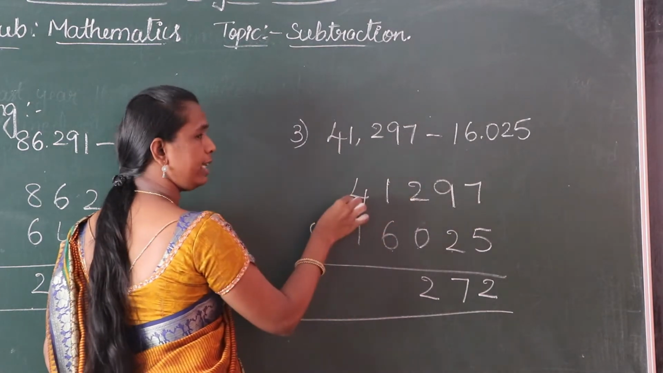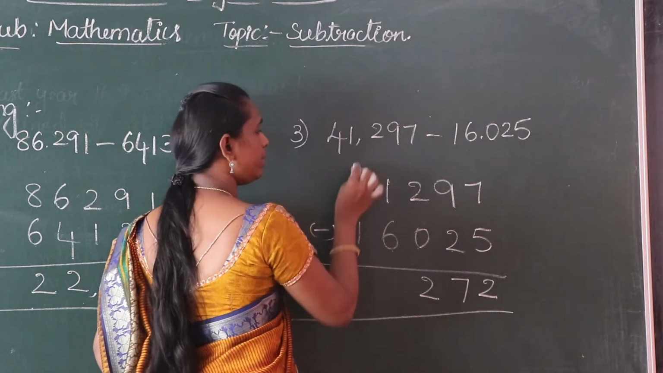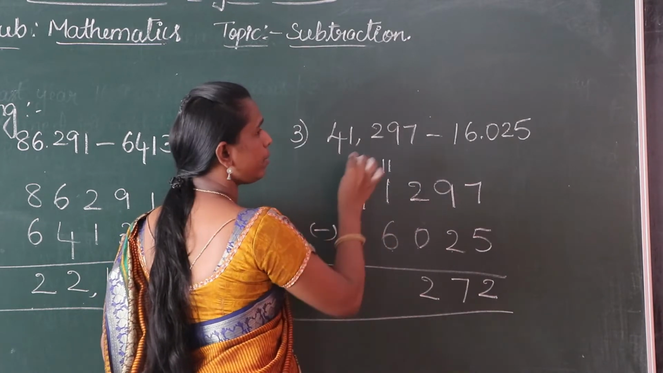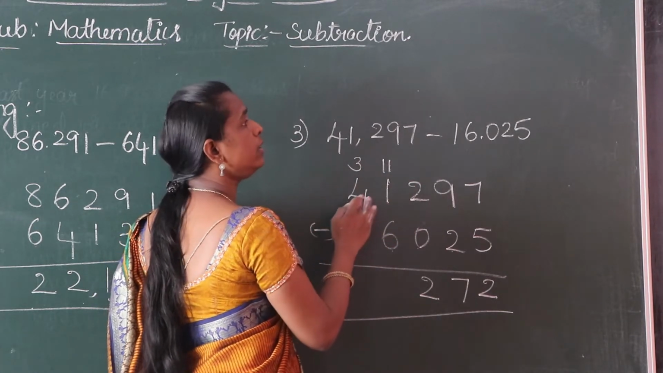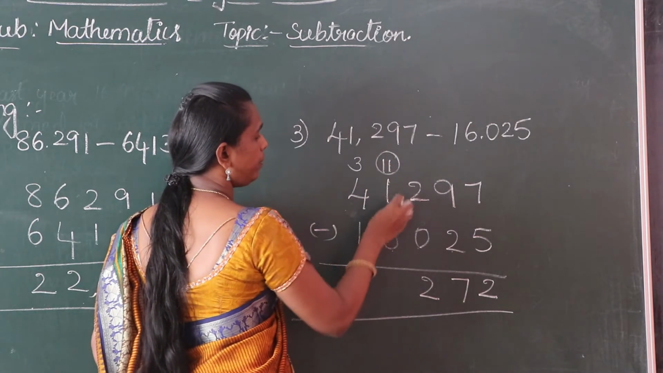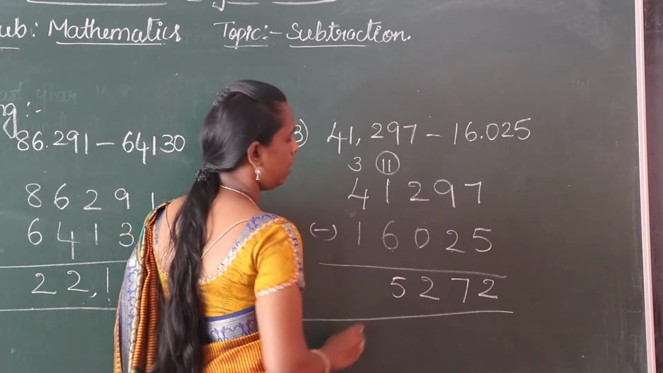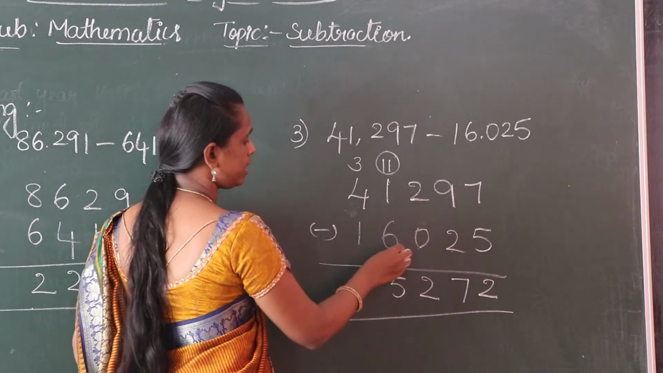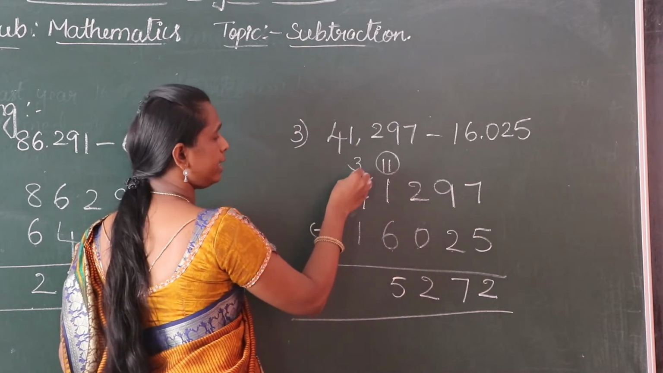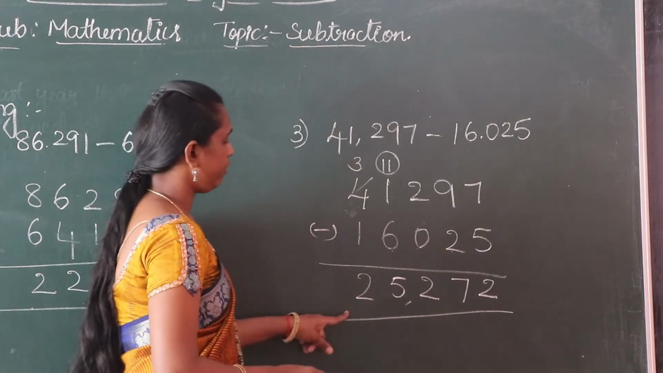Take borrow from the 10,000 place. This 4 becomes 3. This 1 becomes 11. Means take borrow. When we take borrow, the borrow is 10. 10 plus 1 becomes 11. 11 minus 6, answer is 5. Okay children, 11 minus 6, 5. Here 4 becomes what? 3. 3 minus 1, 2. The final answer is